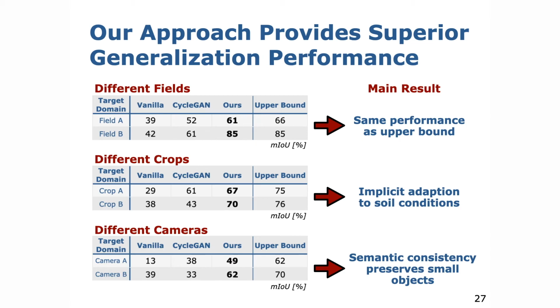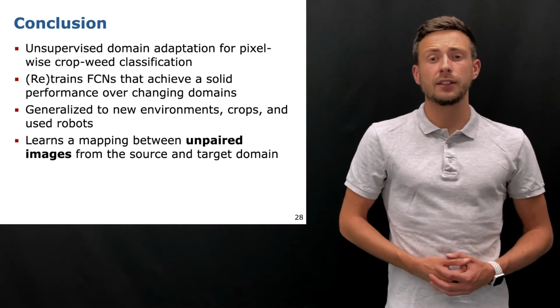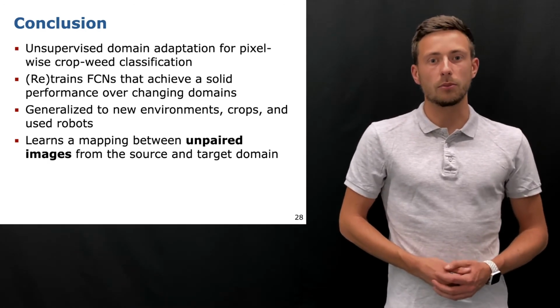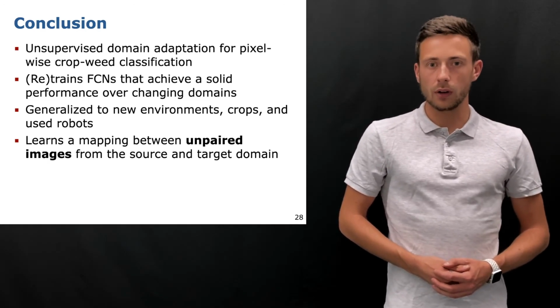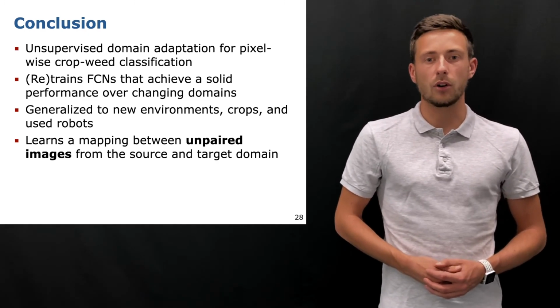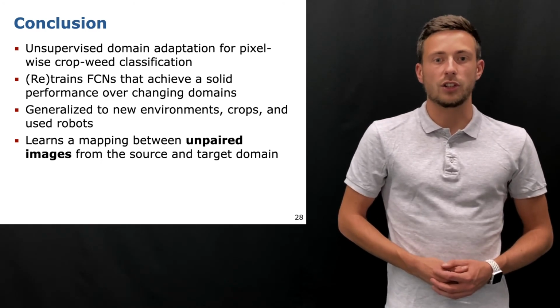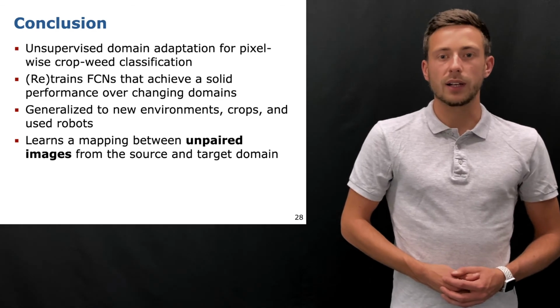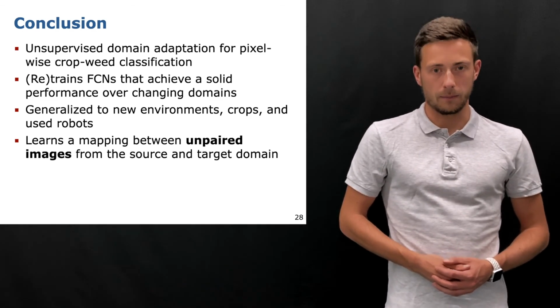In this talk, I presented an unsupervised domain adaptation approach to the problem of pixel-wise crop weed classification. You saw that our approach enables to retrain an FCN that achieves a solid performance in changing domains, such as new field environments, different crops and different sensors, while exploiting labeled data only from a source domain.